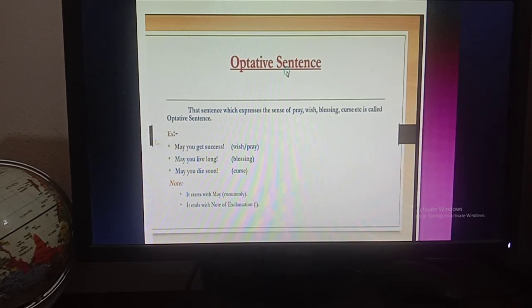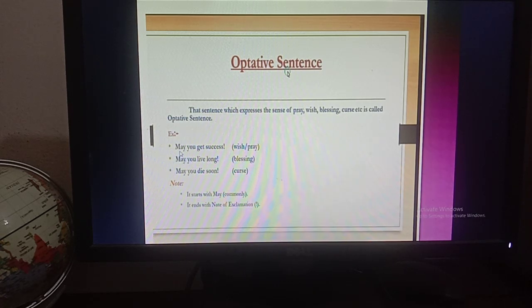Now there are some examples. Number 1: May you get success! So in this sentence there is an expression of wish or prayer. Then number 2: May you live long! So there is an expression of blessing. Then: May you die soon! By this sentence you have come to know that that is a curse.